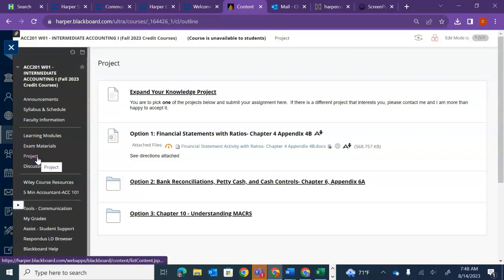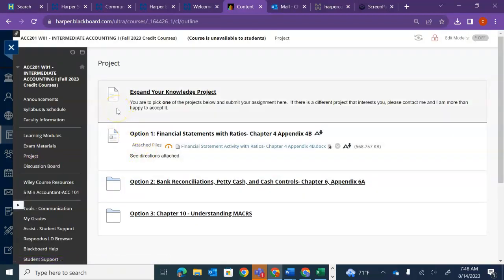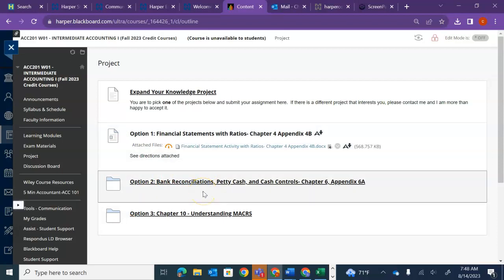Here's that tab for the project. Again, you only have to pick one. You have 3 options here. So go through, and when you're reading those chapters, see if something piques your interest, and timing wise, what works well with your schedule. So there's one in chapter 4, which is unit 1, one in chapter 6, which is unit 2, and then chapter 10.